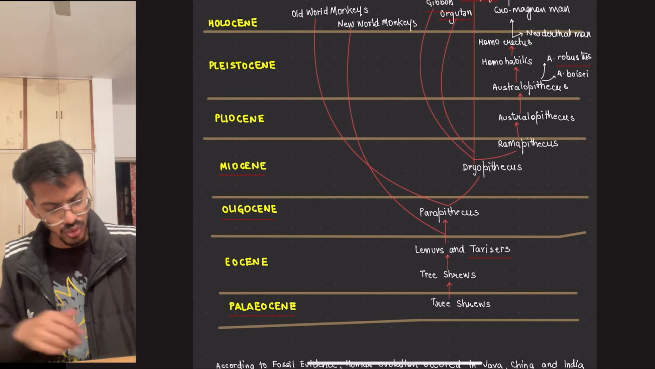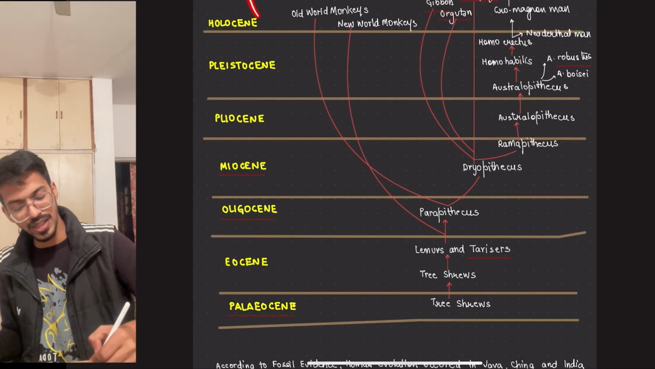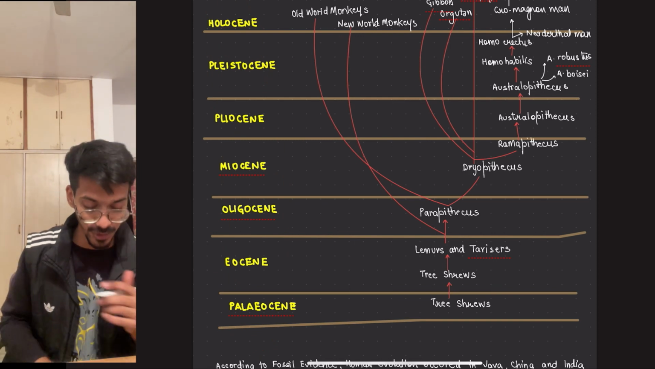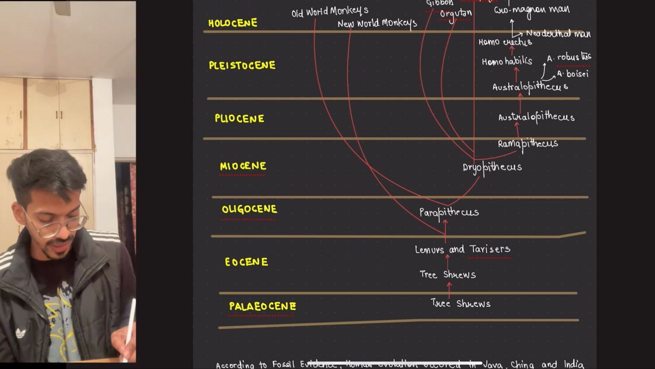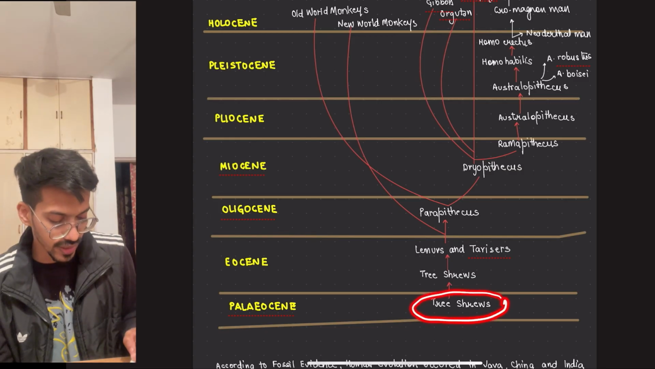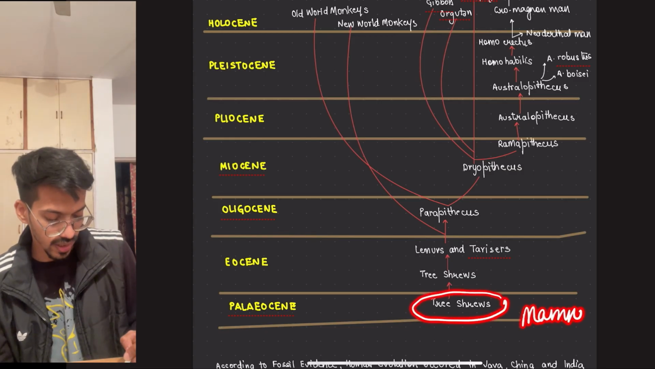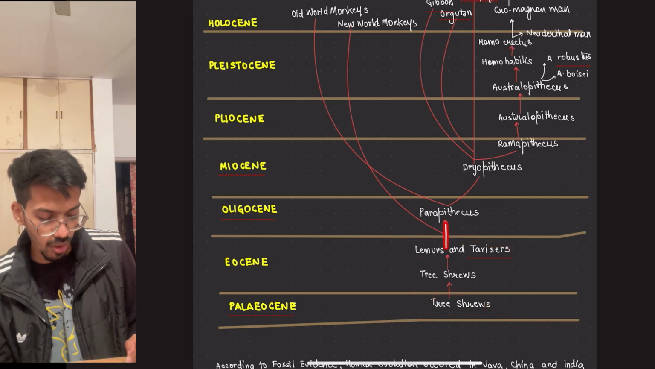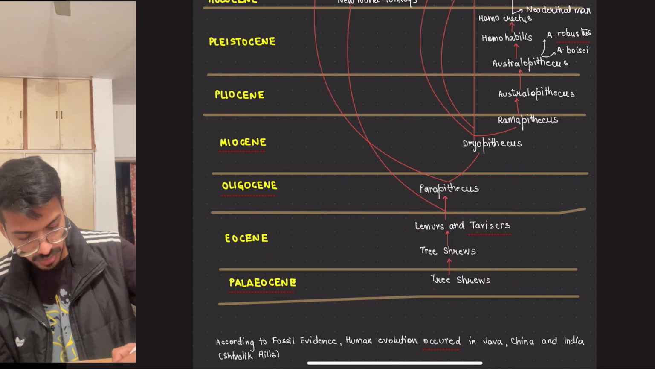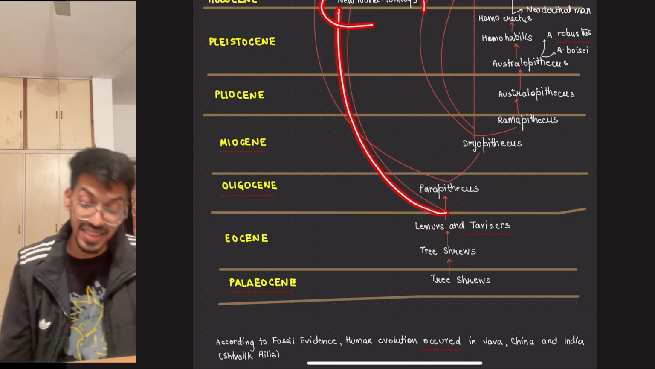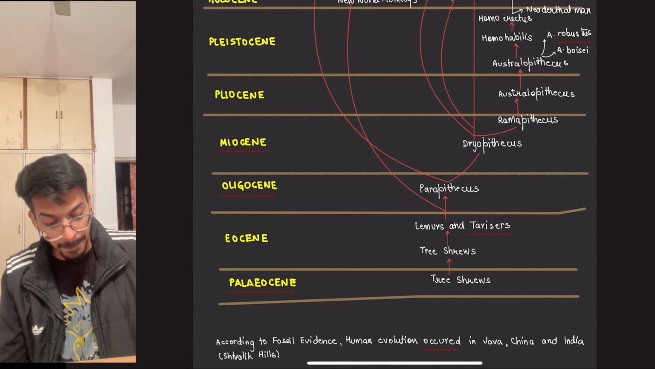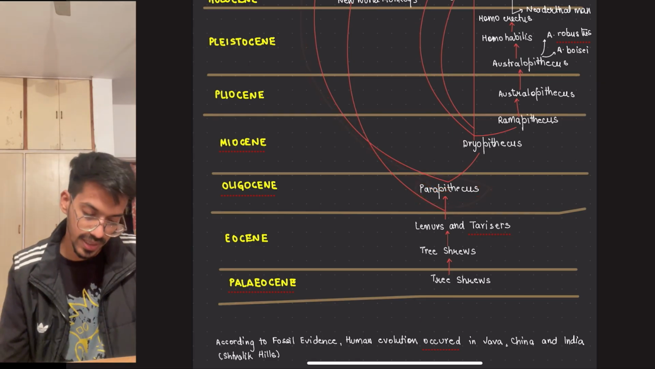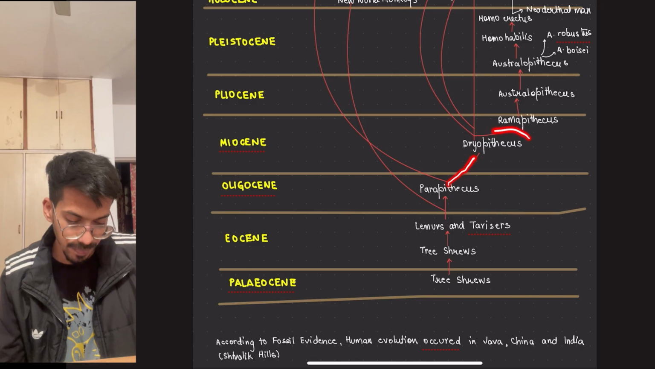If you see this whole thing, these are the different epochs. What are the epochs? Let me know in the comment section if you know. So there were tree shrews, the initial mammals. They formed lemurs and all those things. From them, two different varieties formed. One is the old world monkeys, another is Parapithecus. They formed the old world monkeys, new world monkeys, and Dryopithecus.